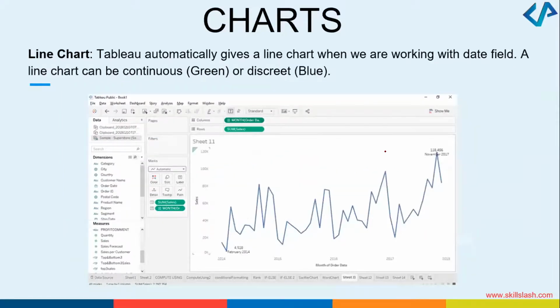You can have line charts like this. When you talk about Tableau, automatically it will give you a line chart. Whenever you're working on a date field, for example, month or year, by default it will give you a line chart, something similar to this, which you can see, right? It can be green in case it's a continuous chart; if it's a discrete chart, it is blue. So see how automatically this tool does the stuff, right?